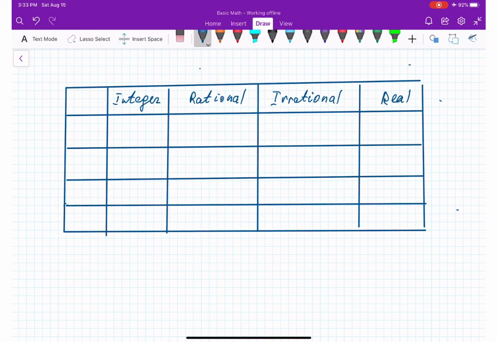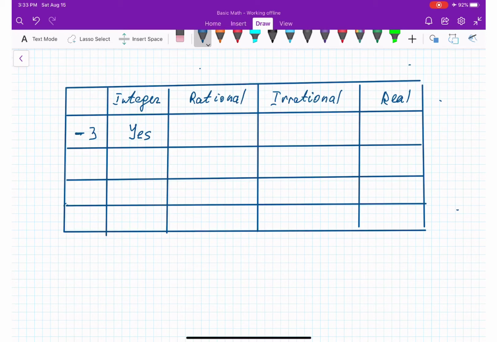In my previous video, I explained what types of numbers are integer, rational, irrational, real numbers. Now let's solve a couple of examples and see to which types of numbers a given number belongs. Let's say we take -3. Is -3 an integer? Yes, because the whole numbers, negative, positive, and 0 belong to integers.